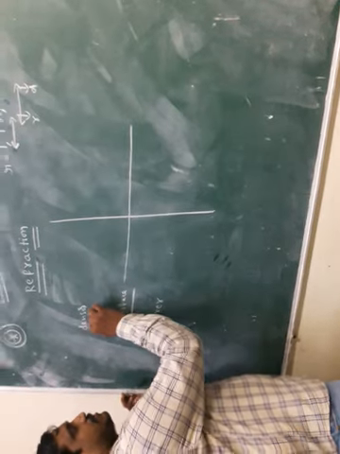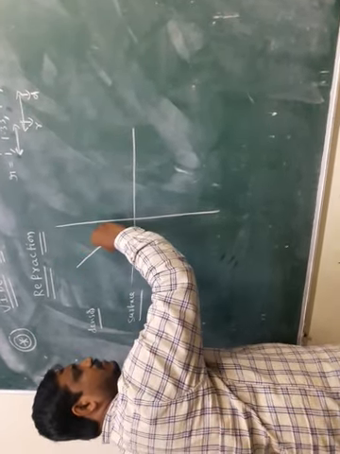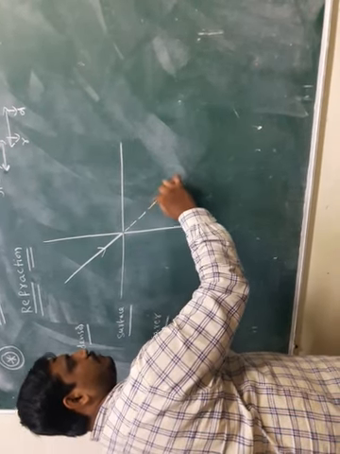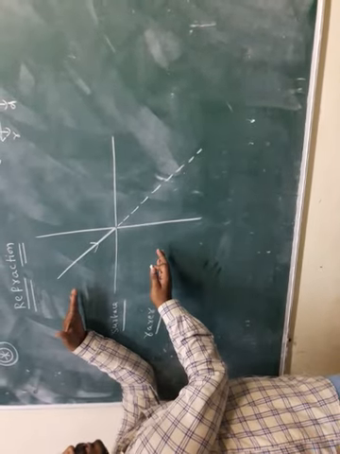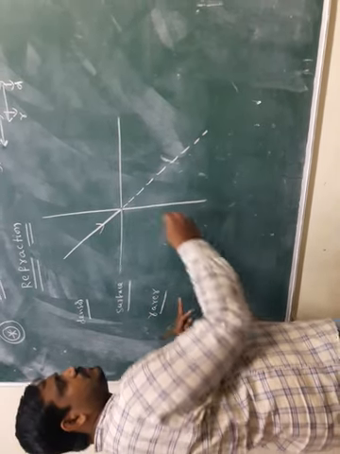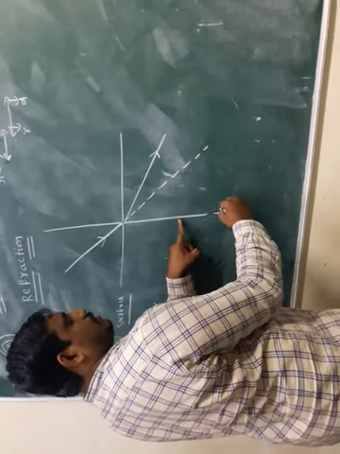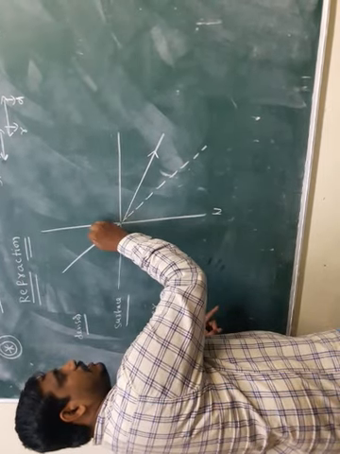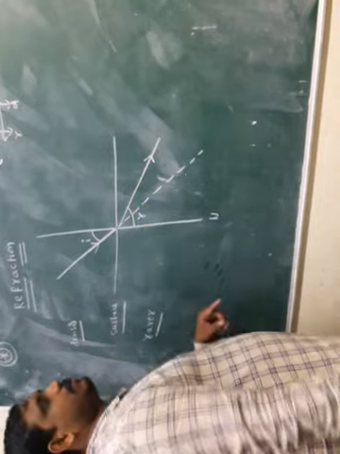This is the surface, this is denser, this is rarer. In this situation, the light ray is coming from the denser medium to the rarer medium. Actually it would go straight, but here denser, here rarer. Rarer means the velocity of light is more, so it bends away from the normal. Here this is the angle of incidence and this is the angle of refraction.